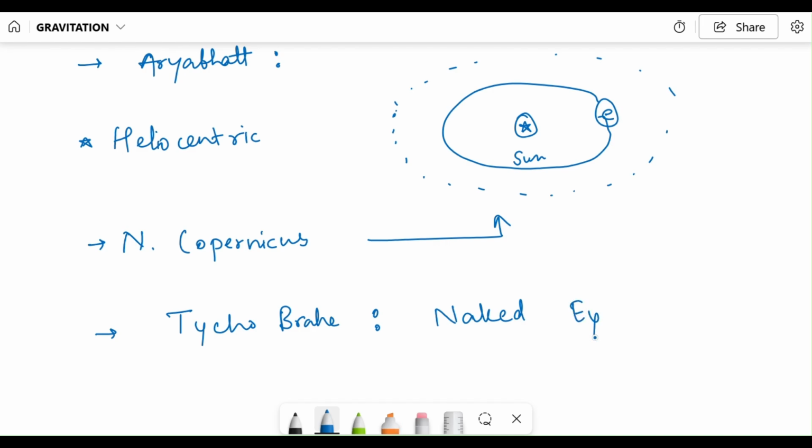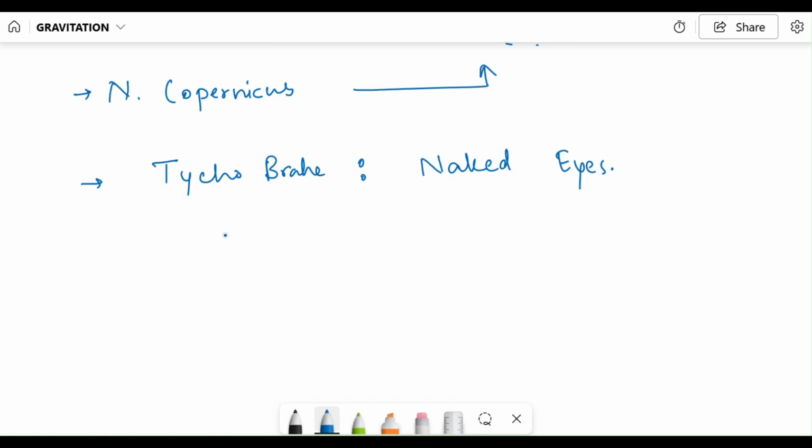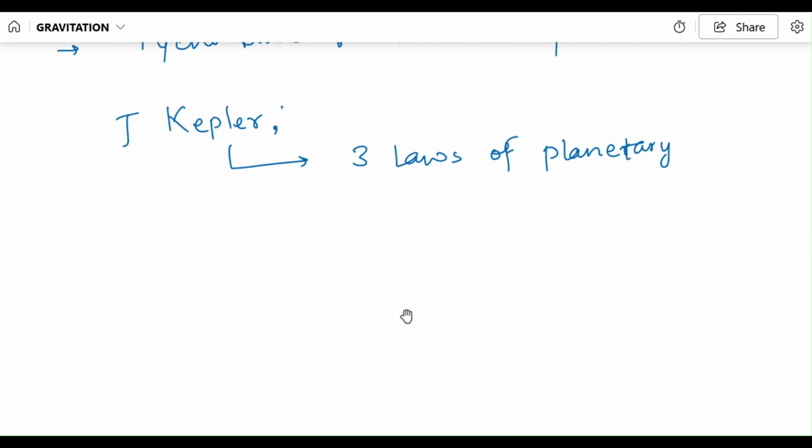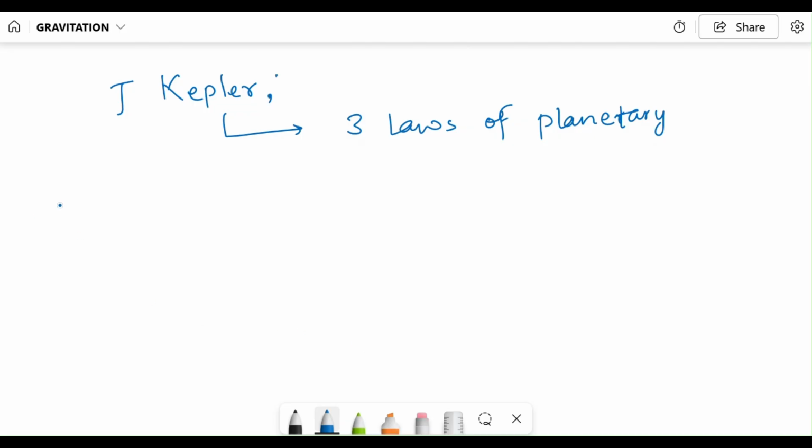He collected data, and based on those things, his pupil Johannes Kepler studied it and then proposed three laws of planetary motion, which we are going to discuss now. Okay, so let's start the first law here.